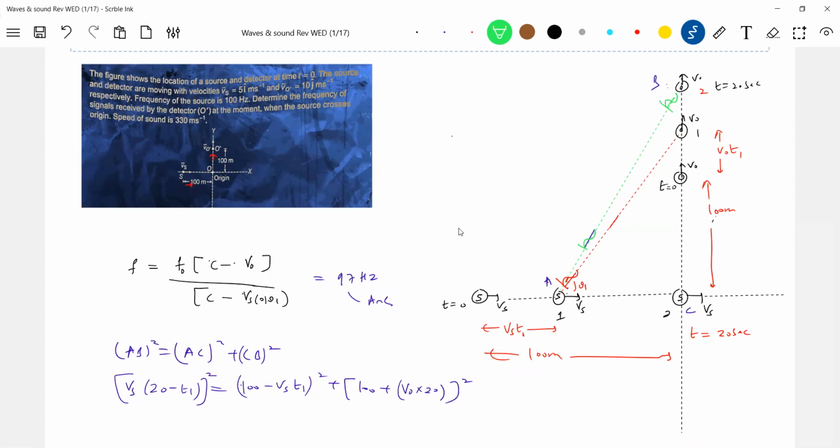So therefore, this is V naught. Further you extend this line. This is really a very good concept. Okay, this should be the theta.